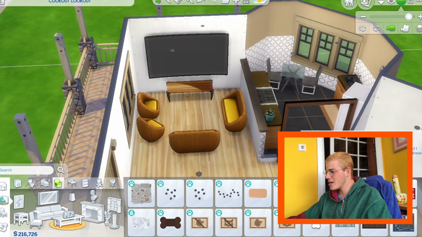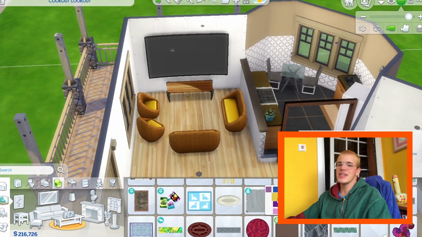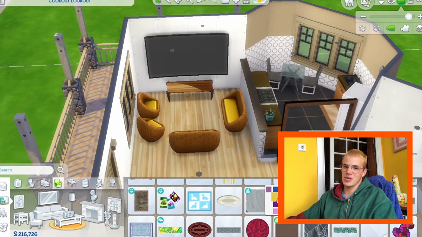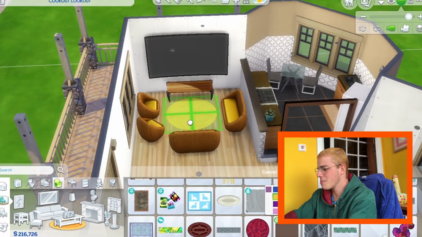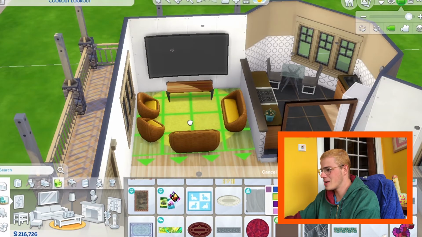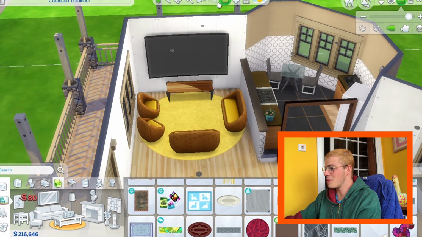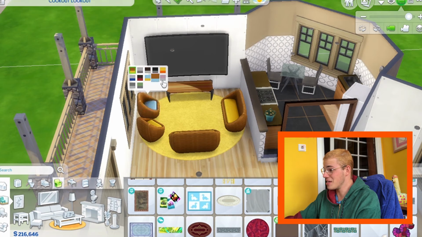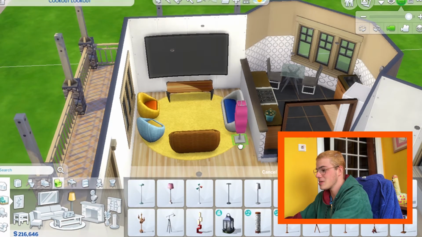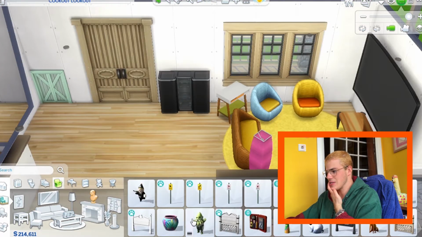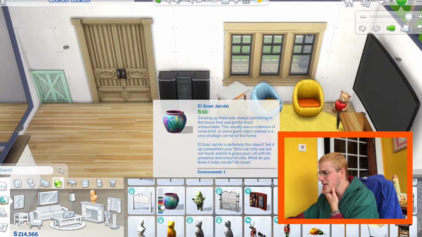And then a rug again that looks like bread. Well, it does have to look like bread, but I also said I wanted a colorful house. Okay, I'm gonna give myself this yellow rug, and then because we're not talking about bread anymore, I'm gonna give myself colorful couches. This looks like a circus. I need some art as well, like some sculptures or anything. Is this a vase? A vase?